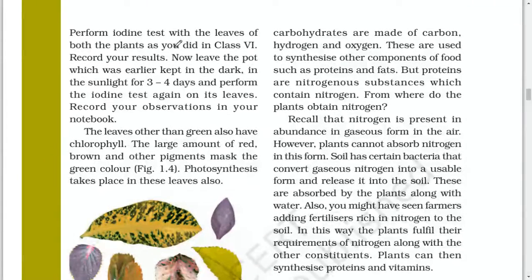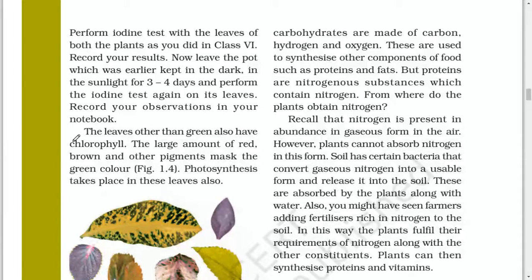Perform iodine test with the leaves of both the plants as you did in class 6. Record your result. Now leave the pot which was earlier kept in the dark in the sunlight for 3 to 4 days and perform the iodine test again on its leaves. Record your observation in your notebook.